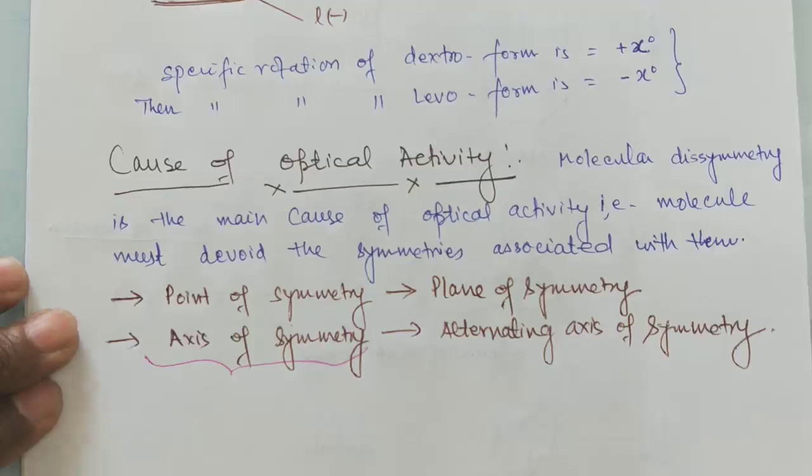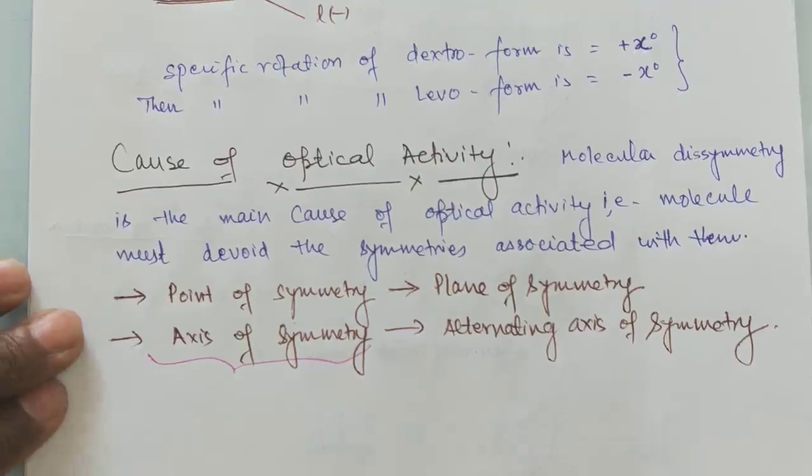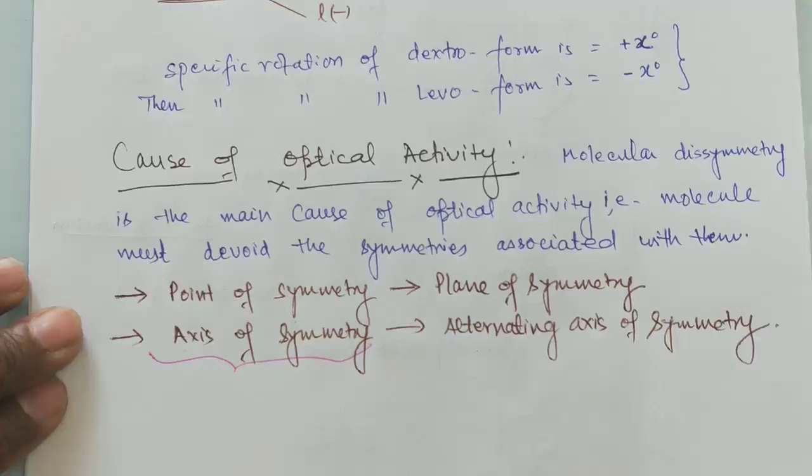How these symmetries are defined and explained, you will study in detail in solid state physical chemistry, right?